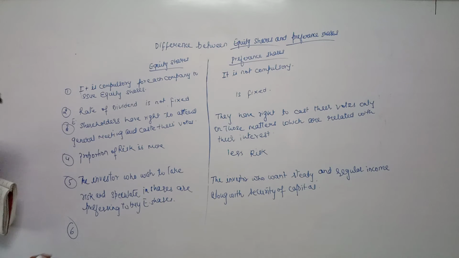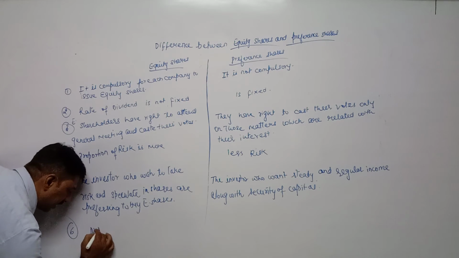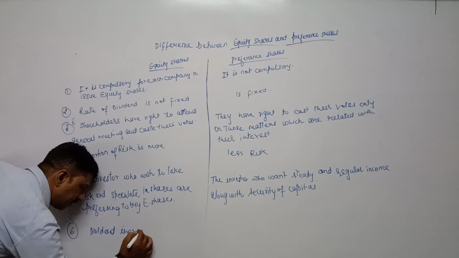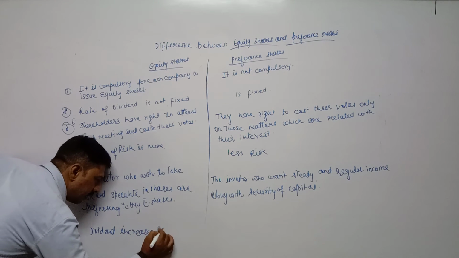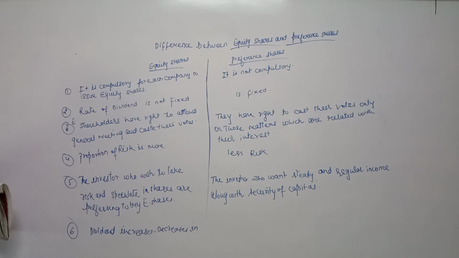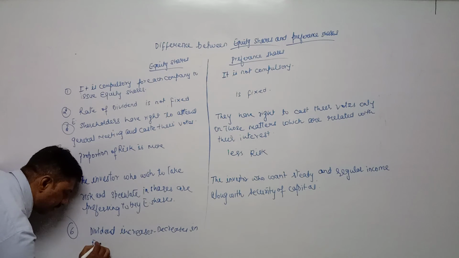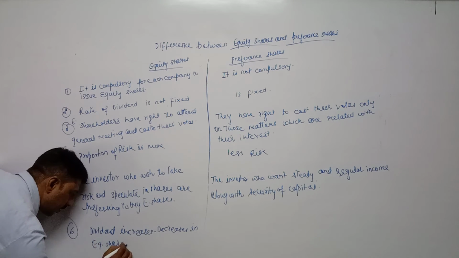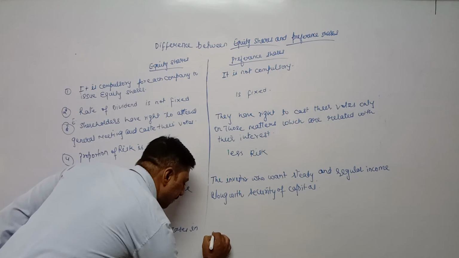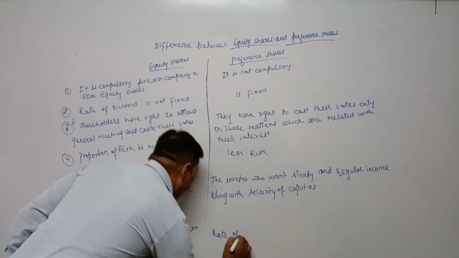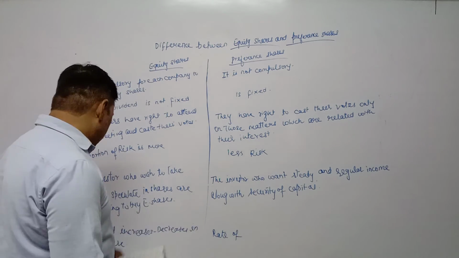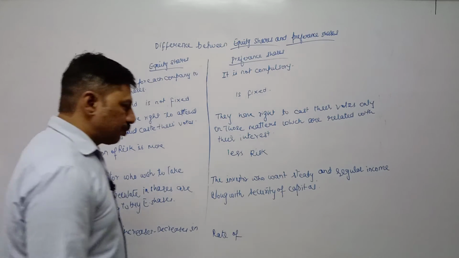That's why we can say the dividend increases or decreases, means fluctuates in case of equity share, whereas rate of dividend is fixed in case of preference share. This is about market price. Sixth point.